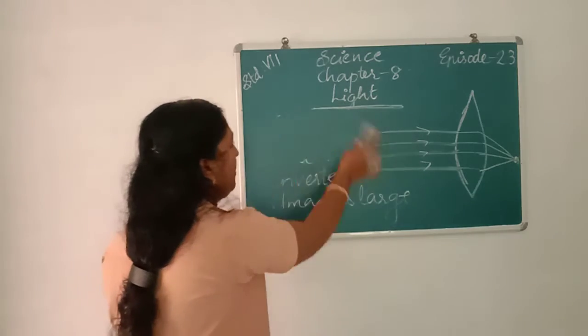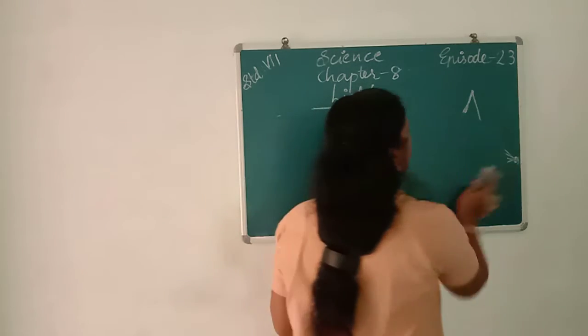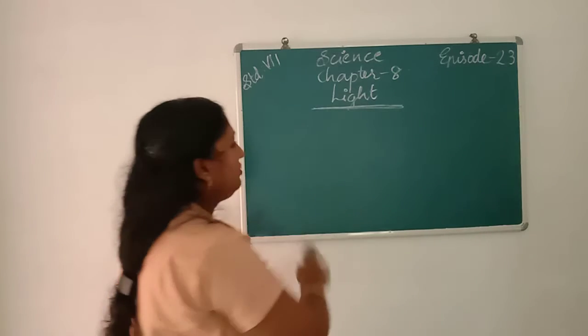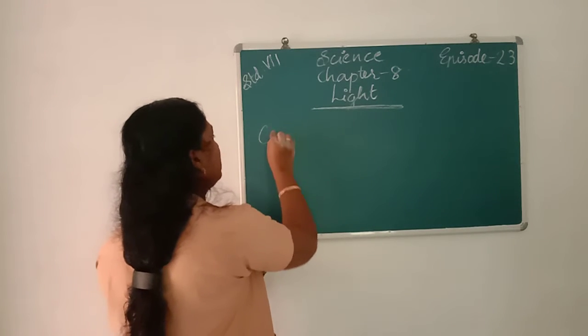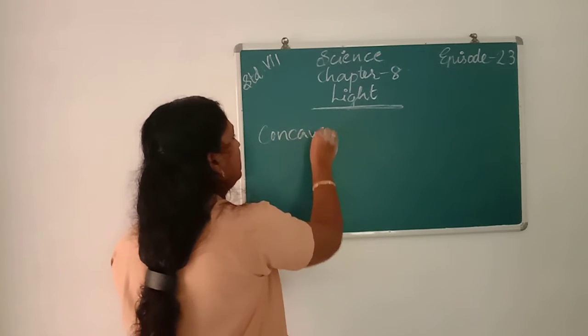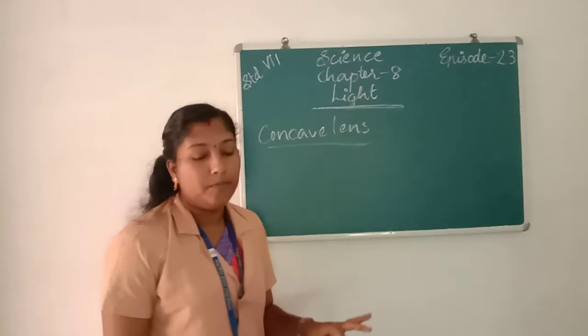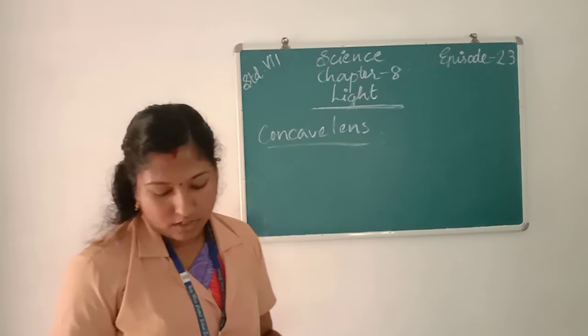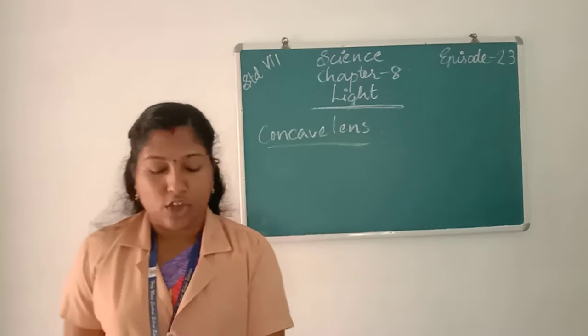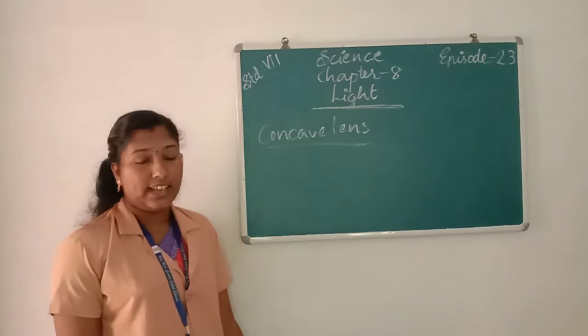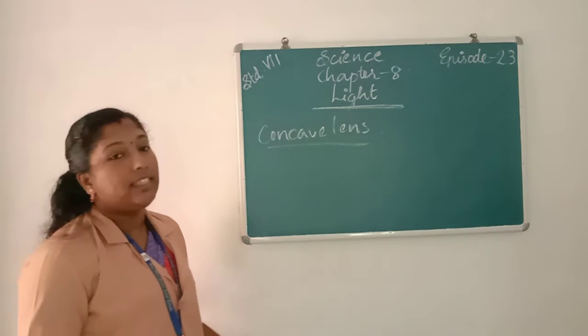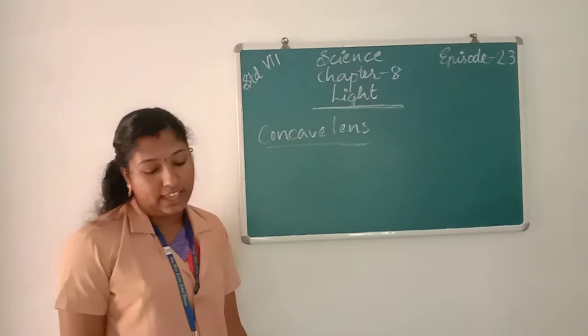Next we learn about concave lens. Concave lenses are those lenses which are thinner in the middle than at the edges.